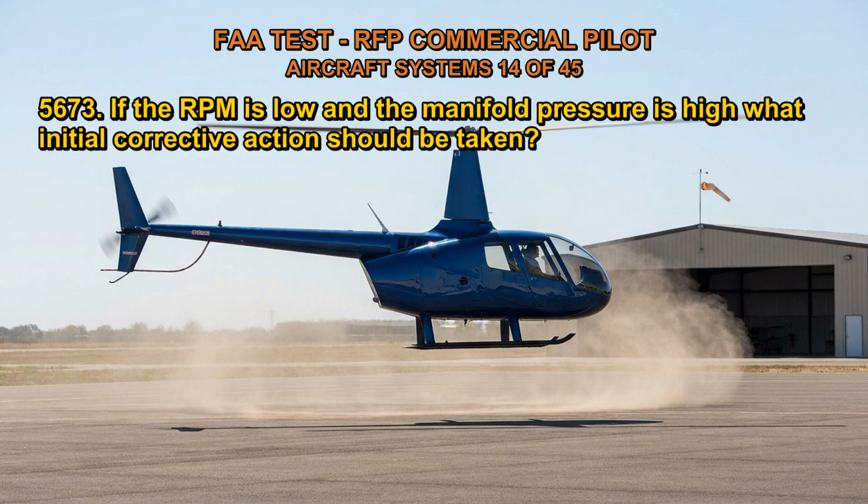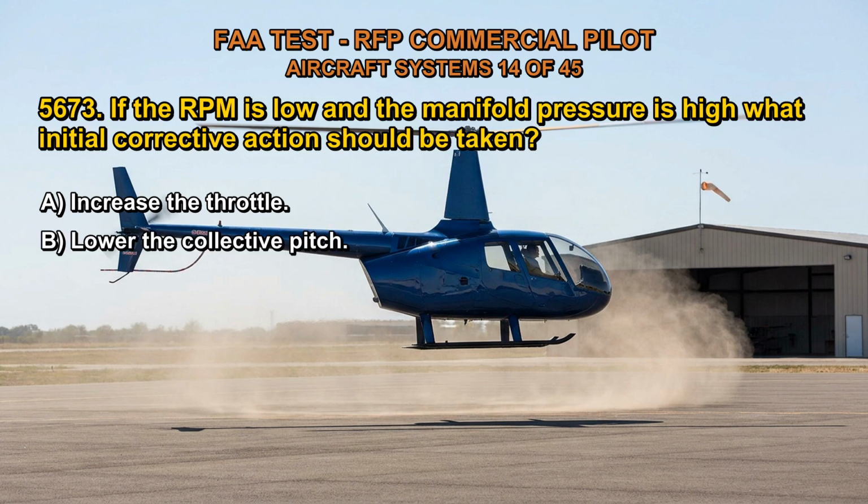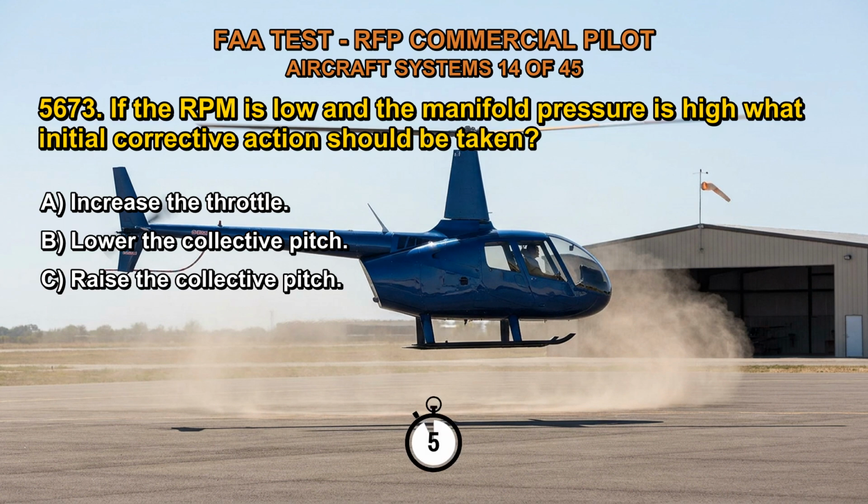5673. If the RPM is low and the manifold pressure is high, what initial corrective action should be taken? A. Increase the throttle. B. Lower the collective pitch. C. Raise the collective pitch. The correct answer is B.